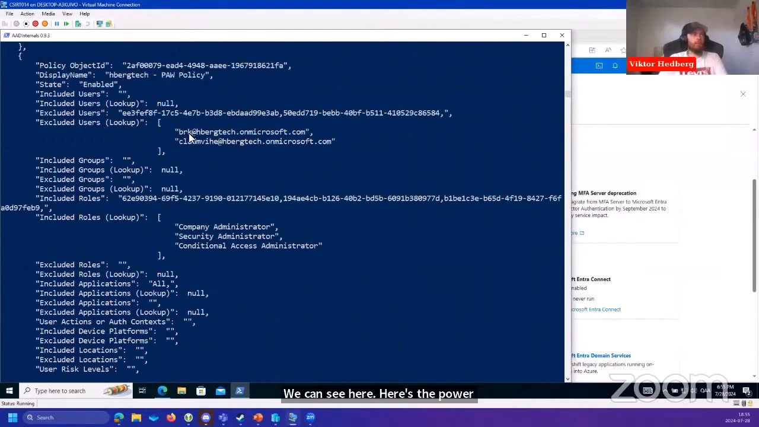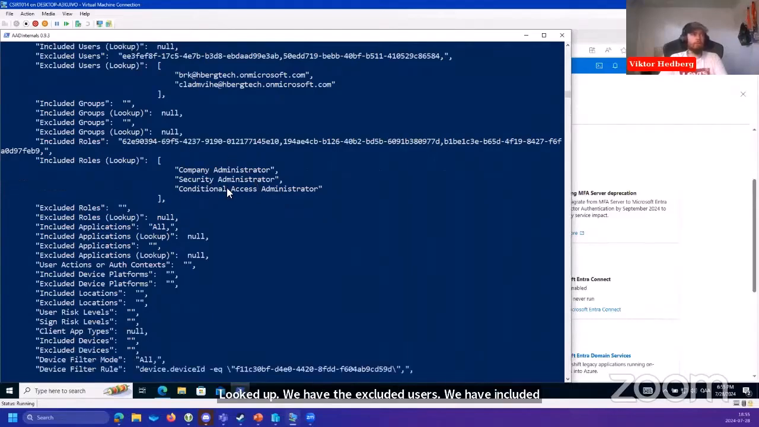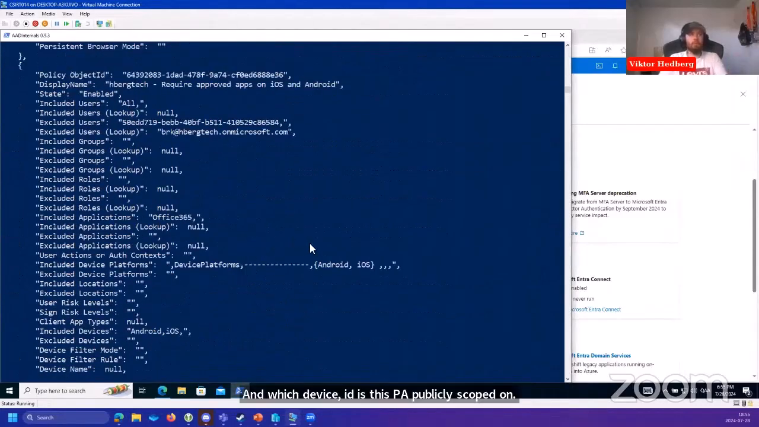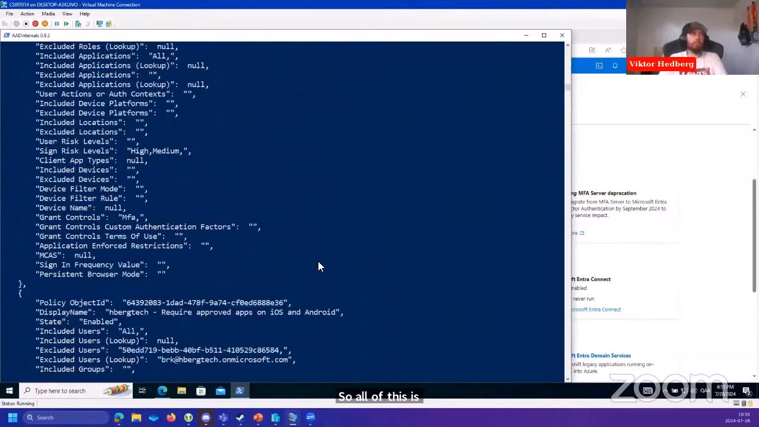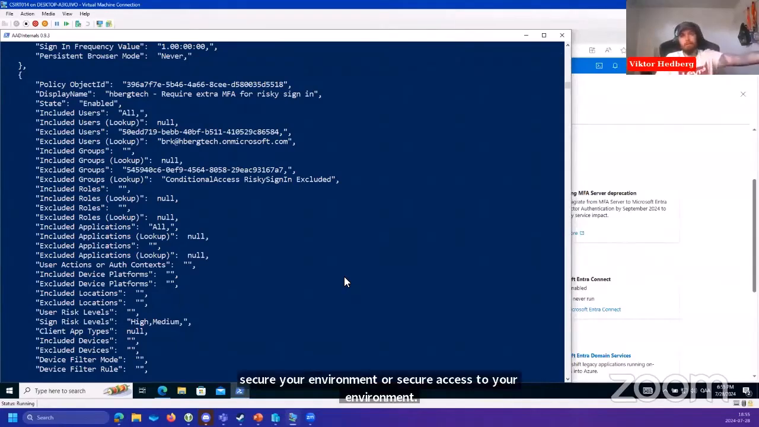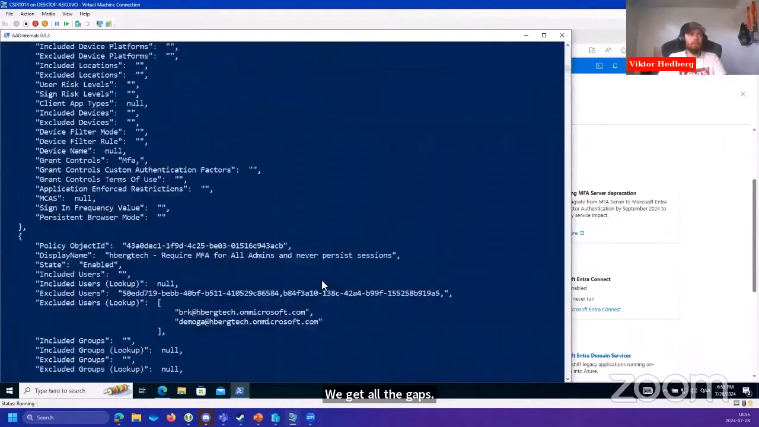We have excluded users looked up. We have the GUIDs of the excluded users. We have included roles: company administrator, security admin, conditional access admin, included applications all, and which device ID this PAW policy is scoped on. So all of this is real nice for any threat actor to get their hands on, because they want to find out, okay, you're using conditional access policies to secure access to your environment. What gaps do you have? Well, we can look at it right here, right? We get all the gaps right off the bat directly in our little JSON blob.